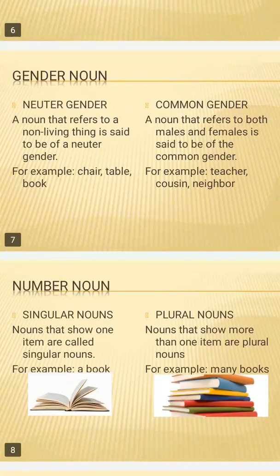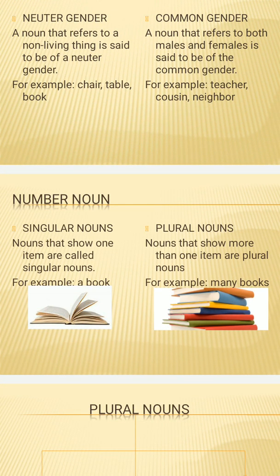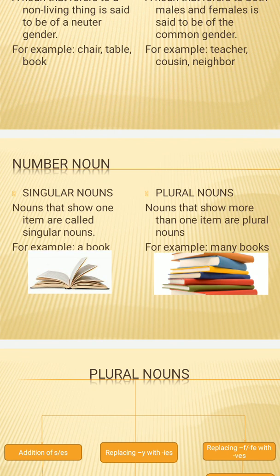Next, it is number noun. When we need to represent the noun with the help of numbers, it is of two types: singular nouns and plural nouns. First of all, singular nouns. When we are talking about only one thing, one animal, one person, when the count of that particular thing or person is one only. As a definition, nouns that show one item are called singular nouns. That show only one item. I repeat, that show only one item. That means when we are only talking about one person, one thing, one item, or one place, that is known as the singular noun.